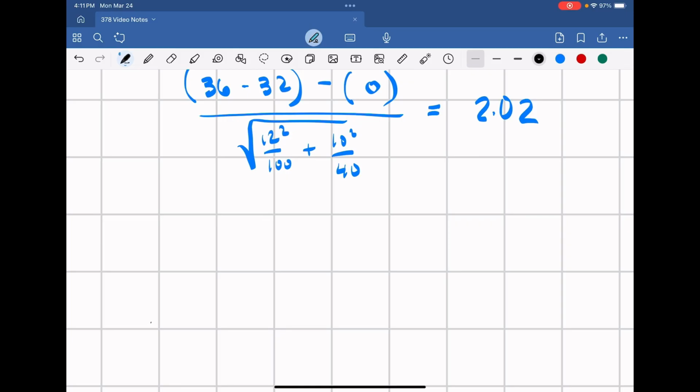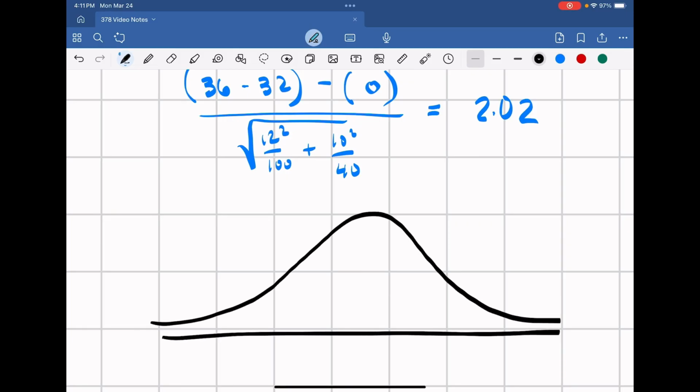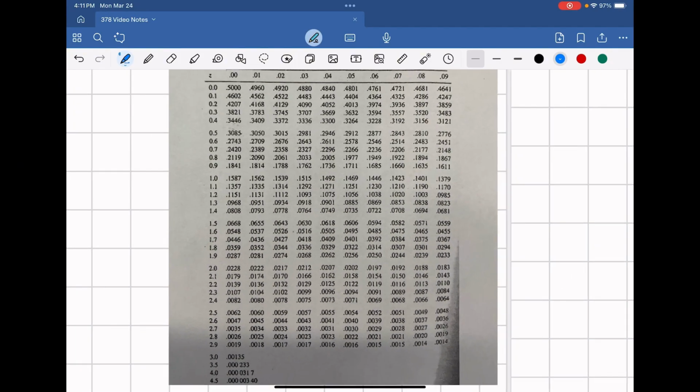So if we think of this graphically, there's our normal distribution, we've calculated a z value of 2.02, and we want to calculate the area to the right. So let's go to our table.